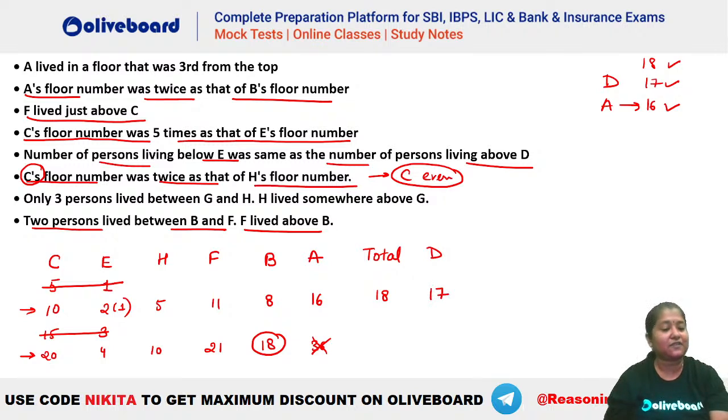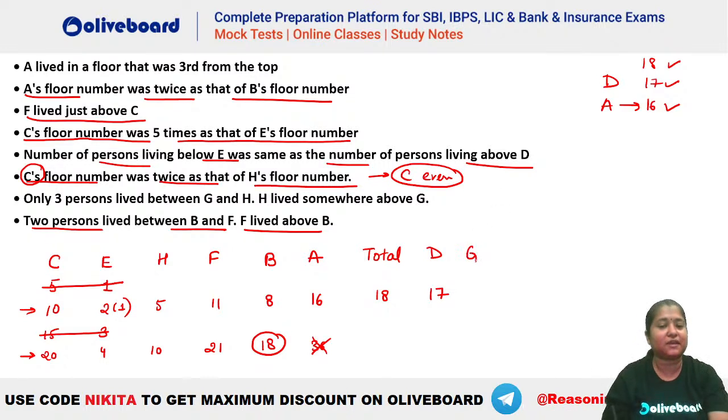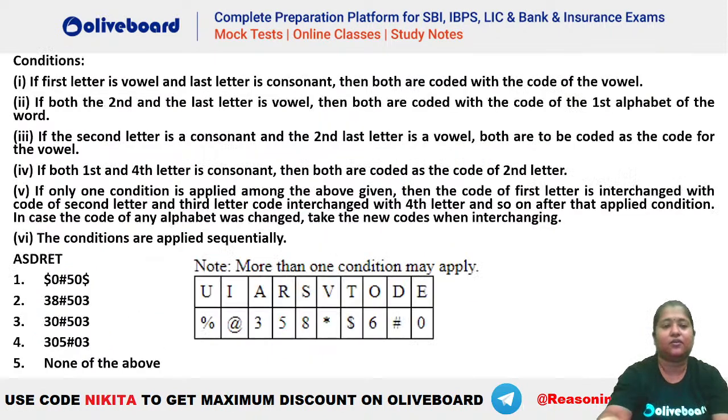Are we clear, everybody? Please let me know if we have any doubts in this particular question. Everybody clear? Everyone clear? You can also place your G because that person is remaining. So we have 3 persons between G and H. H has to be somewhere above G. So that means -4 you will do. So G will be on floor number 1. Okay? Everybody clear? Chalo. Next question.